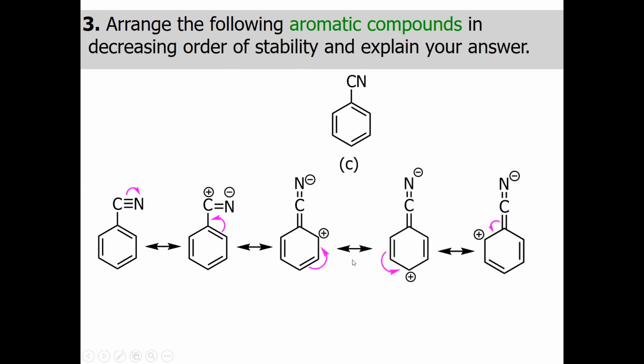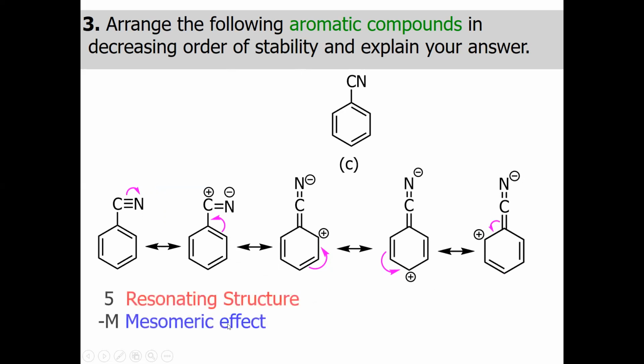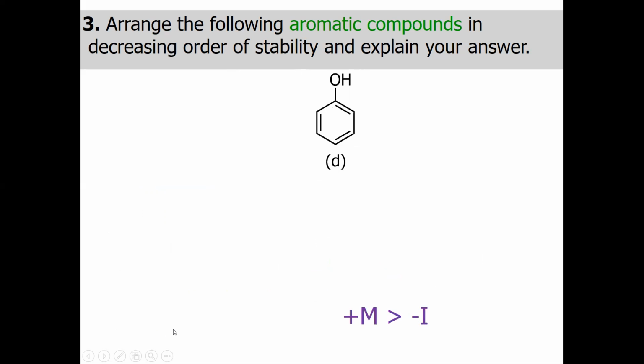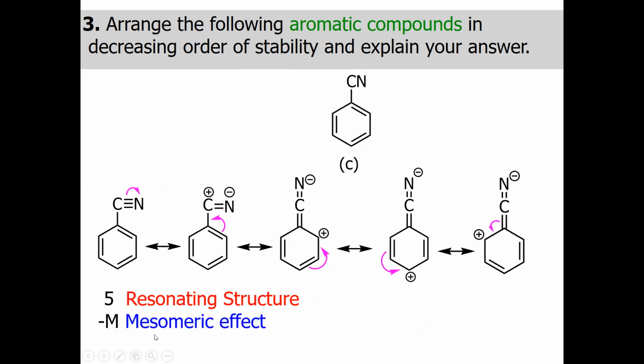And ultimately we see that this molecule has 5 resonating structures. Okay. And this electron withdrawing group is actually creating the minus M mesomeric effect, and this minus mesomeric effect is predominant over the inductive effect.